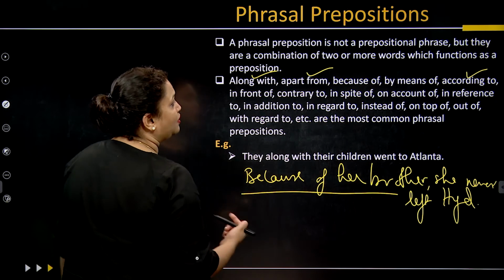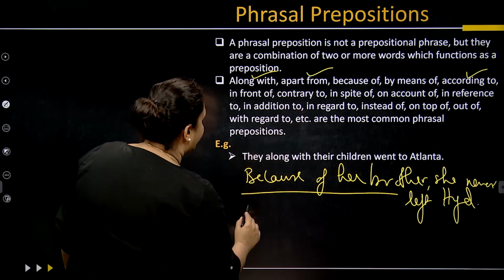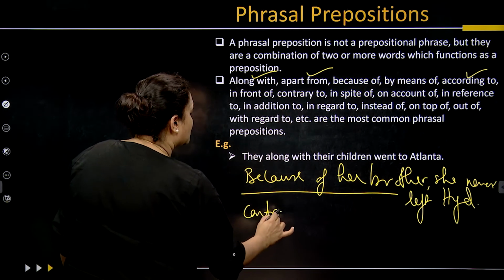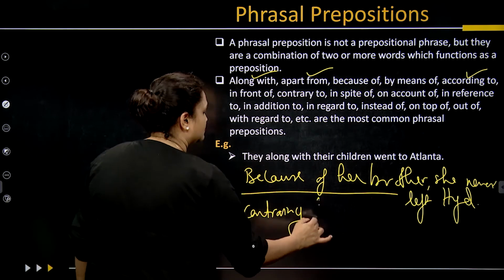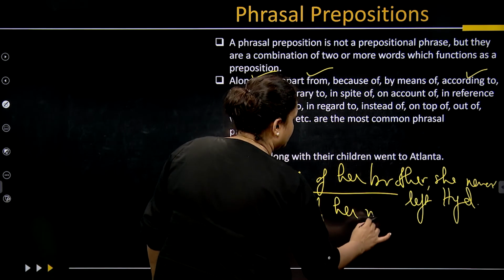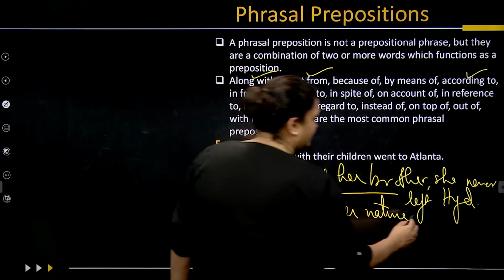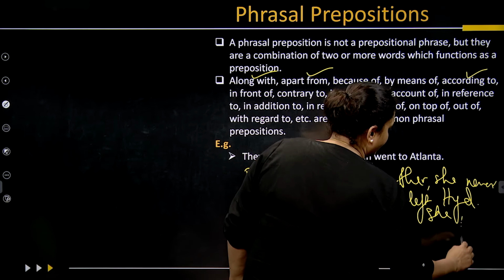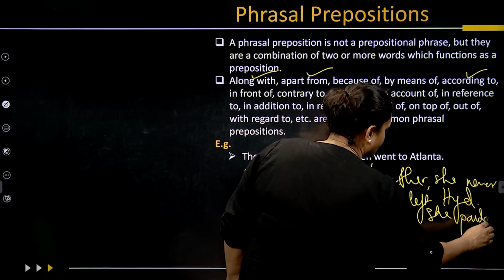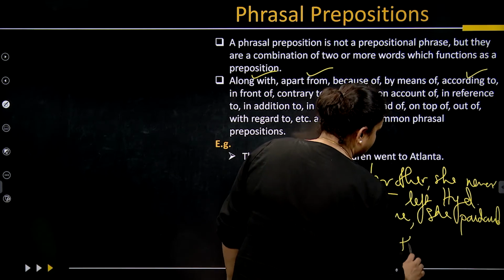When I'm talking about contrary to, contrary to her nature, she pardoned the thief.